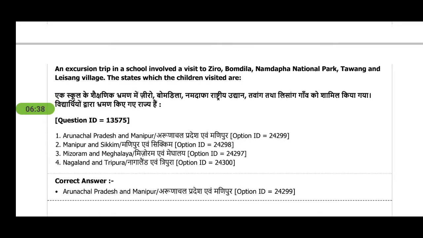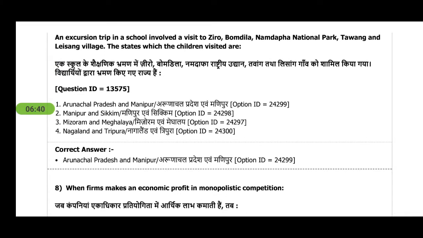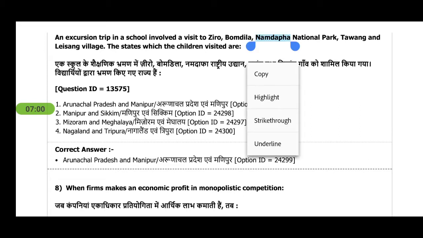Next question is, an excursion trip in school involved a visit to Zero, Bomdila, Namdapha National Park, Tawang, and Laizen village. The states which the children visited are. So you should notice here, none of us can know all the places in India, but you have to see the key place here, that is Namdapha National Park.